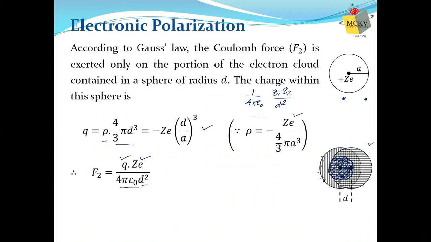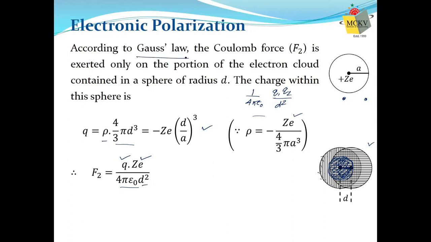That's why we cannot use minus Ze. Only the part of it included within the sphere, whose radius is the same as the distance between positive and negative charge, is considered. That is the assumption from Gauss's law.